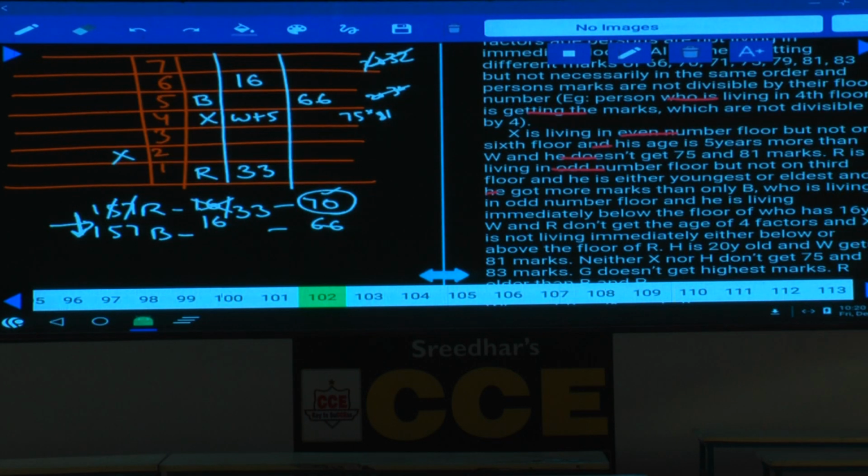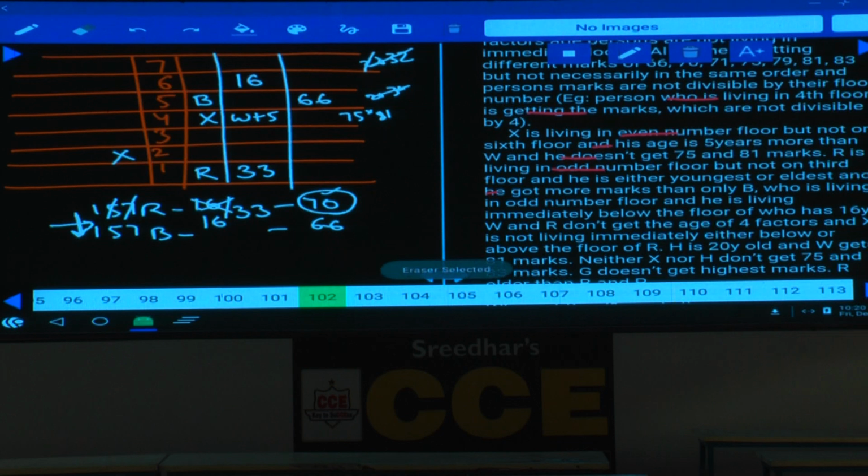Then what is the possibility for this 20 and 32? Then 20 and 32 must be either on the 2nd floor or on the 4th floor, isn't it? Because these two cannot be adjacent to each other again. Out of which, now this X must be either 20 or 32. If X is 20 or 32, W plus 5 is 20, W plus 5 is 32. Out of which, W plus 5 is 20 means we should have 15-year-old person. Do we have 15-year-old person? Hence, this X is how much?